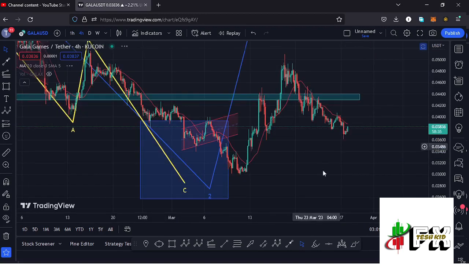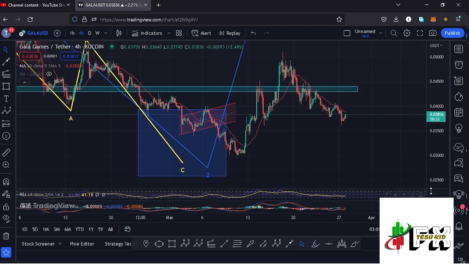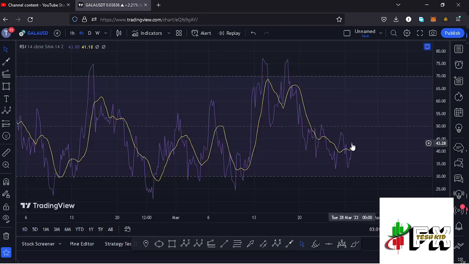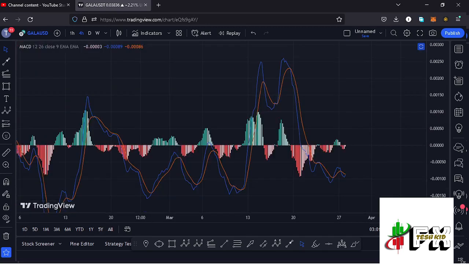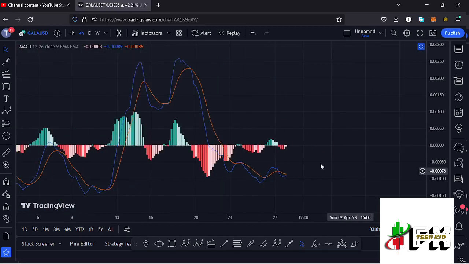And getting back to the 4-hour chart to take a look at the indicators, here on the RSI, we are trading at around the 43 mark, meaning we have massive room for us to fully support higher prices in the formation of that wave 3 in case the reversal starts. But in case the breakdown continues, that will still be supported here on the RSI. Also taking a look at the MACD, here on the 4-hour MACD, you have been able to print a bearish cross, but you are seeing a sharp decrease in the selling momentum, suggesting soon we might be able to print a bullish cross to fully support higher prices in the formation of that wave 3. So let's be patient and see how that plays out, and I'll be keeping you updated.